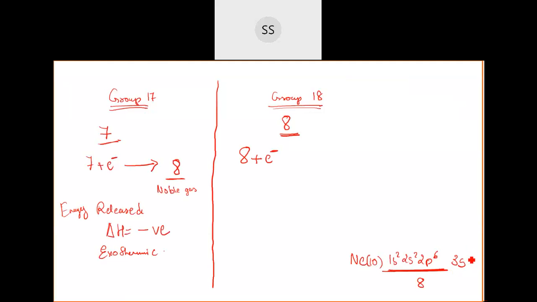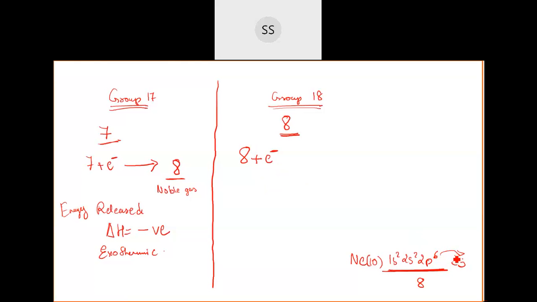Next shell means the amount of energy required will be higher. They don't have any energy with them, so we have to supply that energy so that these electrons can go to the higher energy state. But then it will make them unstable. They are already in the stable state, so they will not take that electron because it is making them unstable.